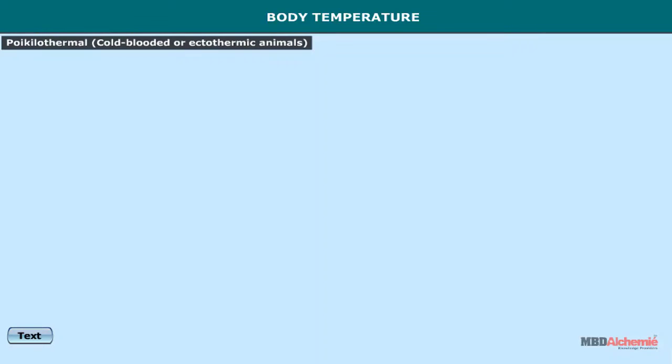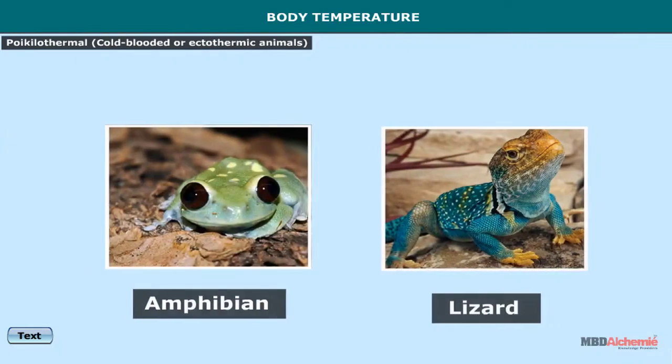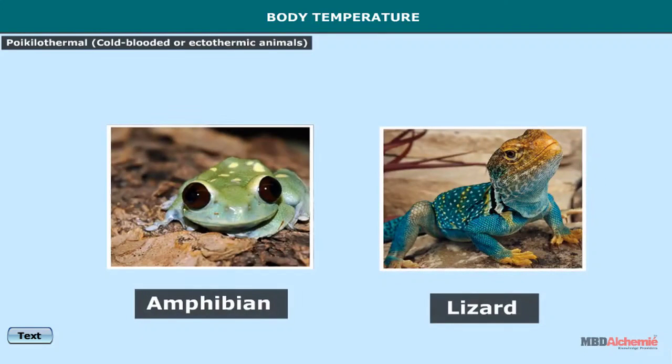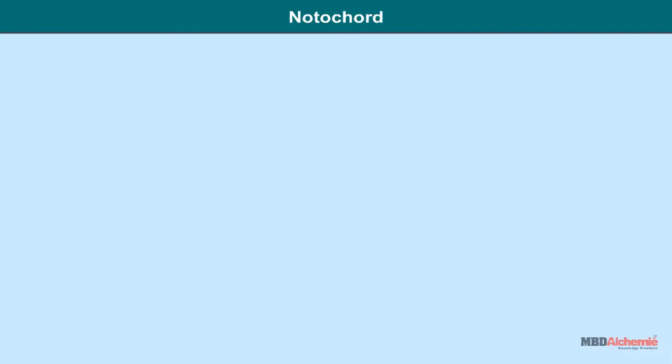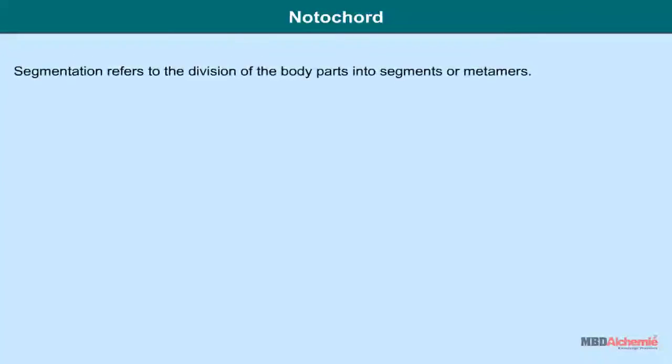Poikilothermal, cold-blooded or ectothermic animals. In this, body temperature is not constant and changes with change in environmental temperature. For example, amphibians and lizards. Notochord. Notochord is a solid and unjointed mesodermal rod of vacuolated cells present on the dorsal side between the alimentary canal and nervous system in some animals.